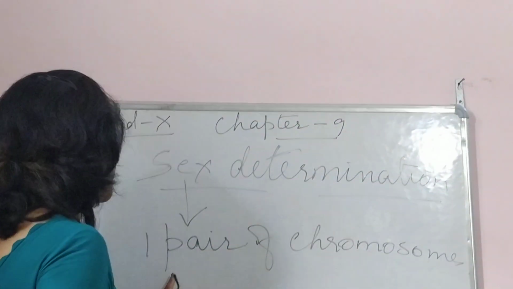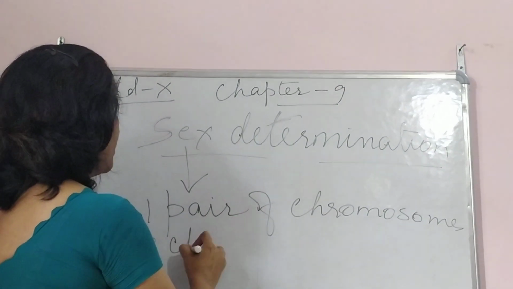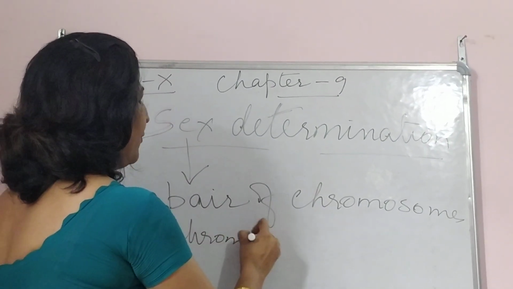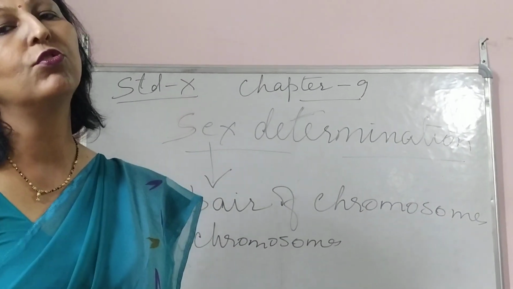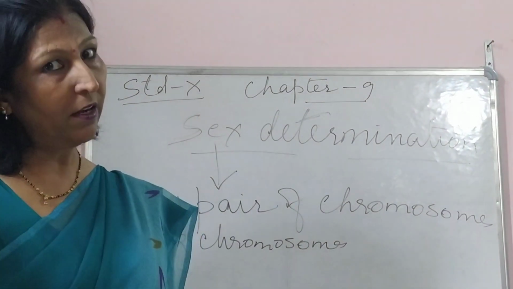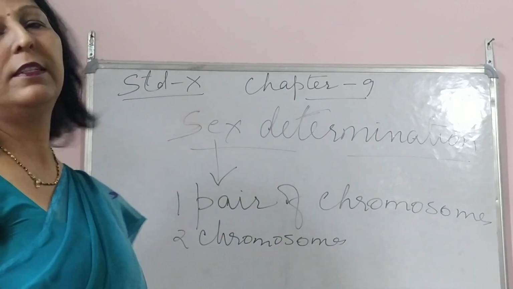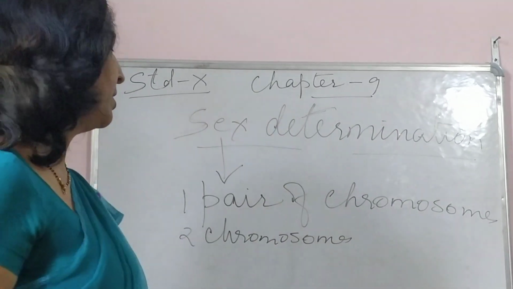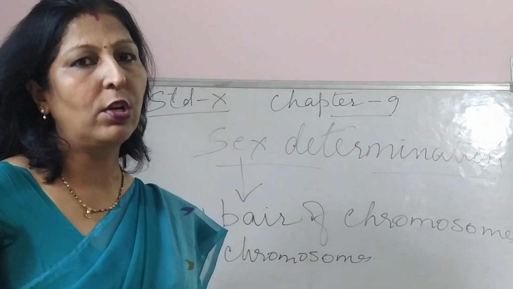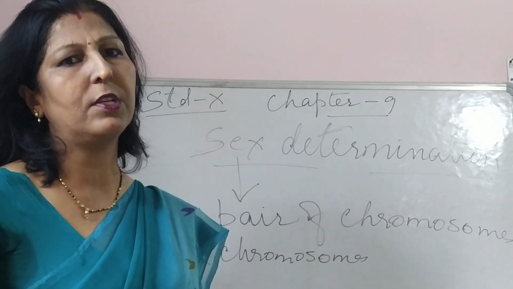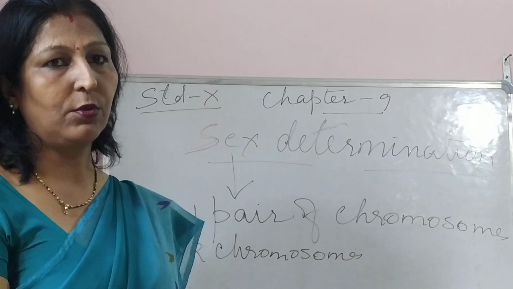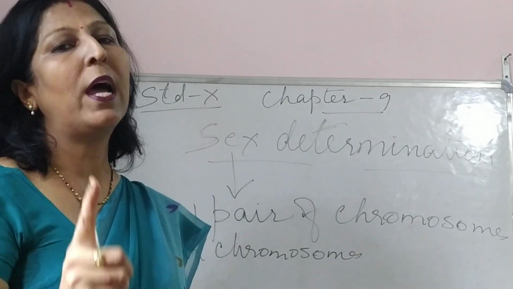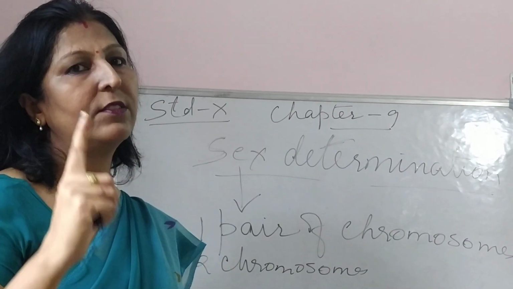I told you that one pair, meaning two chromosomes, are responsible. If you remember, children, I told you in the first lecture of mine dealing with heredity and evolution that we have 22 autosomes and one sex chromosome. All the characteristics of the body are controlled by those 22 pairs of autosomes. Only one pair of chromosomes decides the sex of the child.